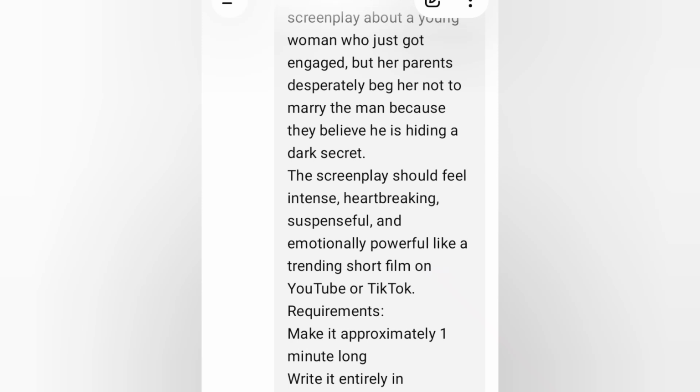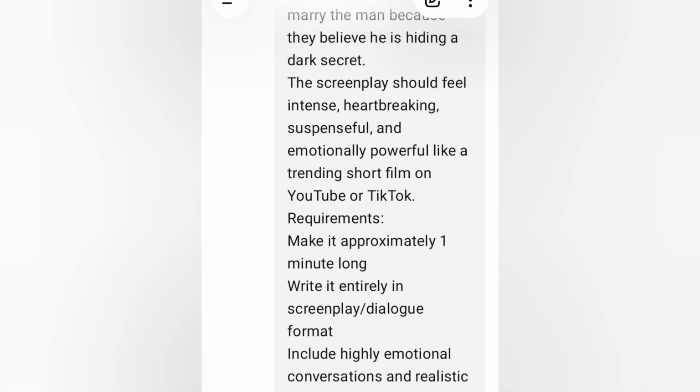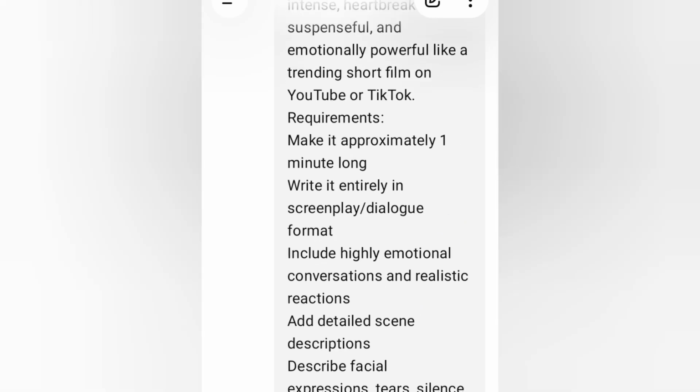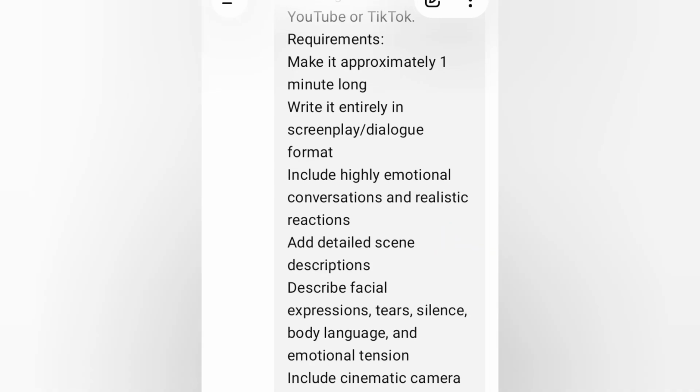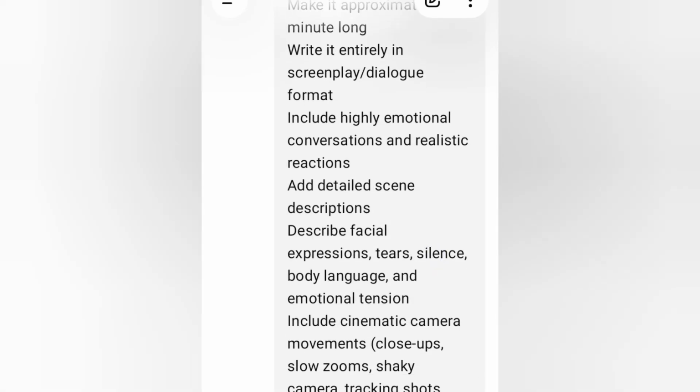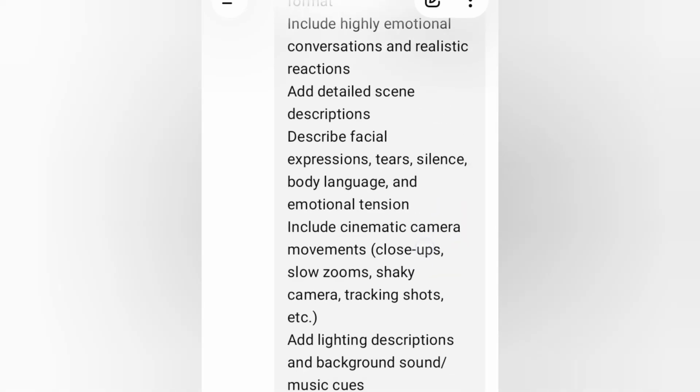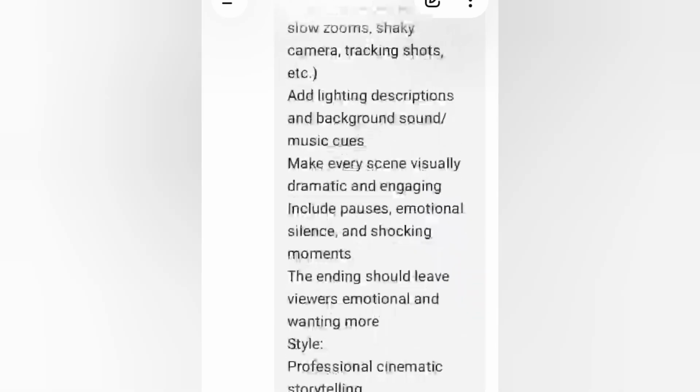And these are the requirements of the story. Make it approximately 1 minute long. Write it entirely in screenplay or dialogue format. Include highly emotional, conversational, and realistic reactions. Add detailed skin descriptions, describe facial expressions, tears, silence, body language, and emotional tension. Include cinematic camera movements, close-ups, slow movements, shaky camera, tracking shots, and more. Also add the lighting, description, and background. This is the prompt I asked.